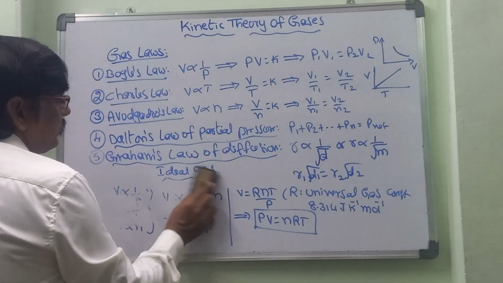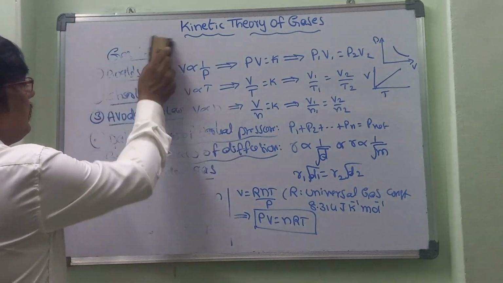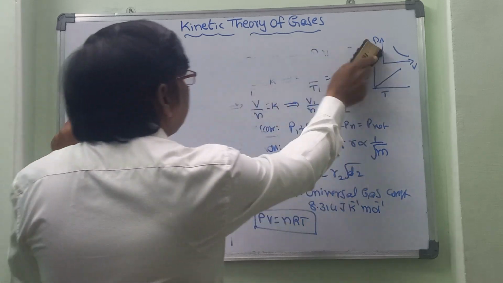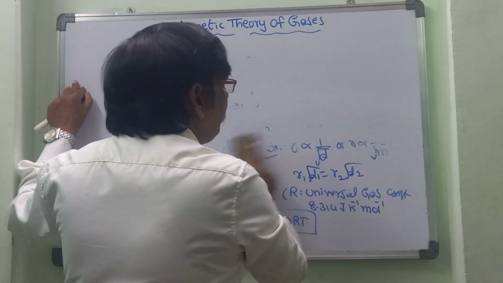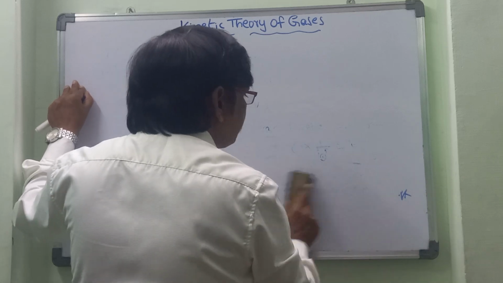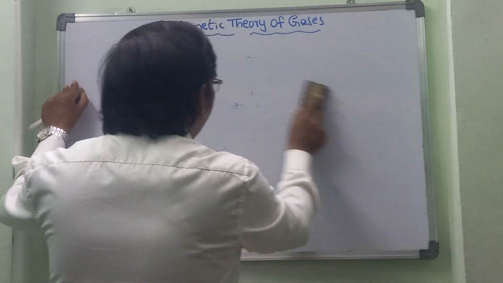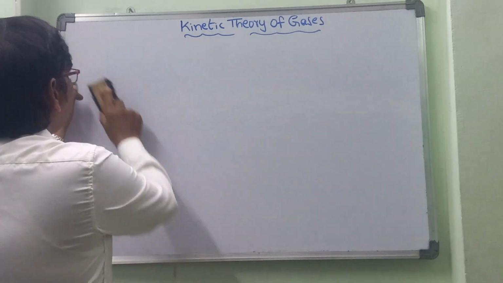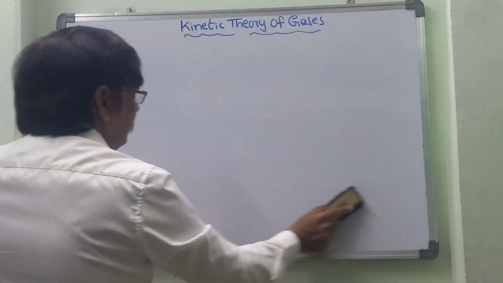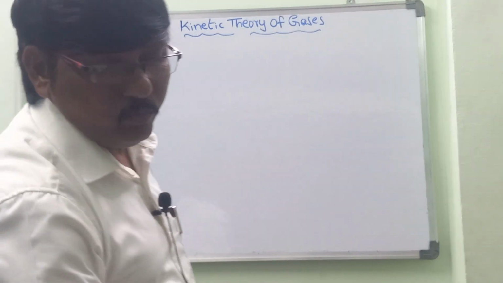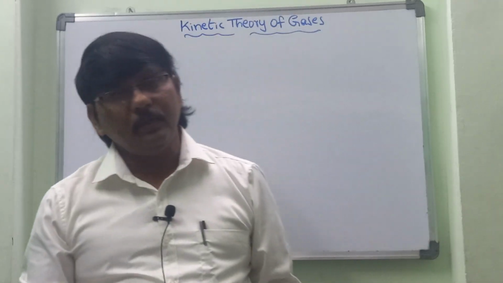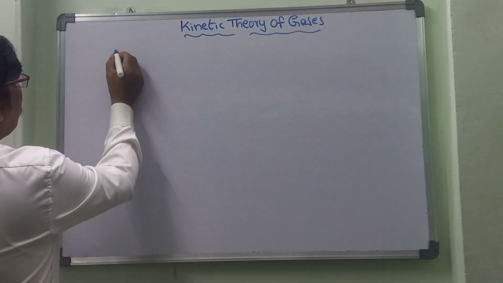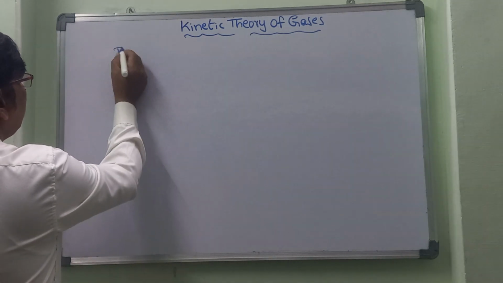Now let us discuss more about the ideal gas equation. What is meant by an ideal gas? If any gas follows PV is equal to nRT, such a gas is called an ideal gas. What is meant by a real gas? If a gas is not obeying PV is equal to nRT, then we can say it is a real gas. Now let's discuss more about the ideal gas.